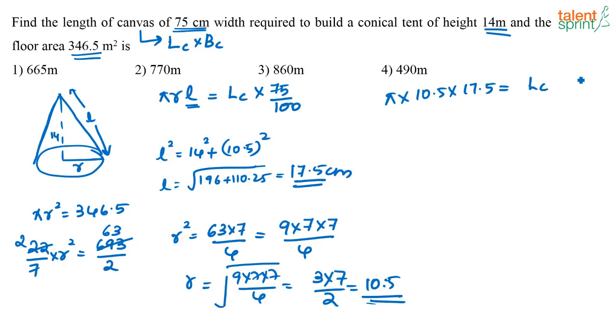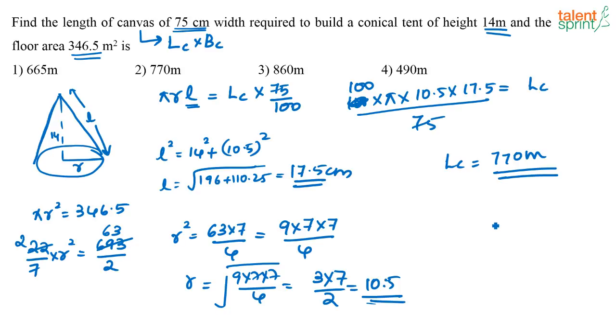canvas into what is the breadth? 75 by 100. So if I bring this to this side, it becomes 100 by 75. Solve for this and you will get the value of the length. When you solve it, I think you should get the value as 770 meters. You can just check it. Take pi as 22 by 7 and try solving. You should get the answer as 770 meters.